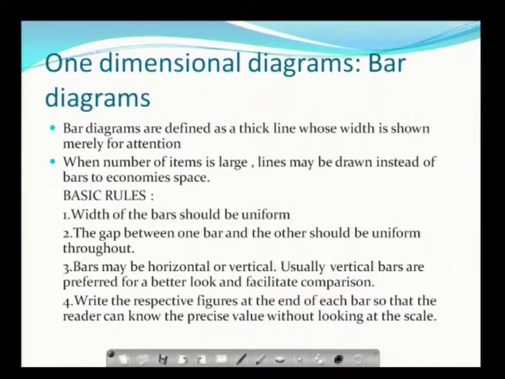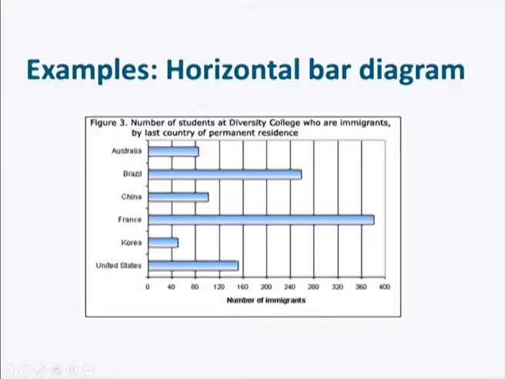Third one, bars may be horizontal or vertical. Usually we use vertical bars, which we prefer for a better look and to facilitate comparison. Then we write the respective figures at the end of each bar so that the reader can know the precise value without looking at the scale. Then you can see some of the following examples which exhibit the bar diagram.